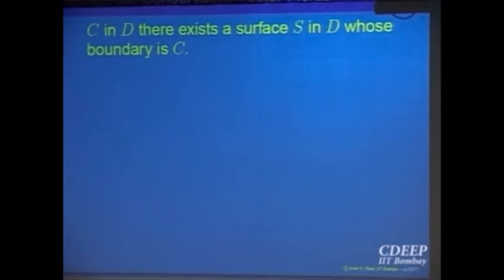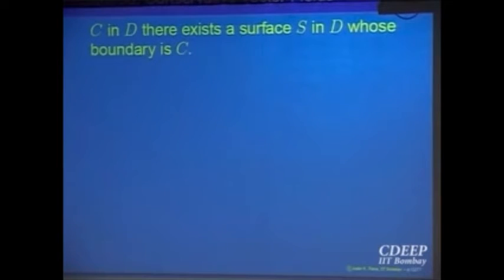Think again now. Is the annulus region in R3 simply connected? What is the definition? Give me a simple closed curve inside the domain, which is the annulus portion. Can I find a surface for which this is the boundary? Try to imagine closed curves in that annulus portion, any type of closed curve, and try to see whether you can find a surface whose boundary is that.